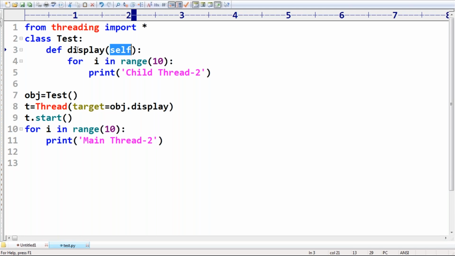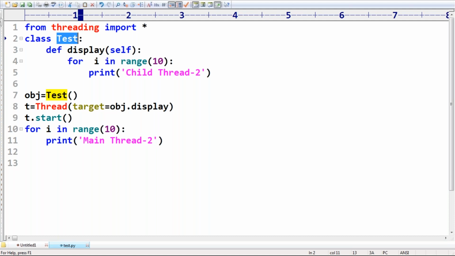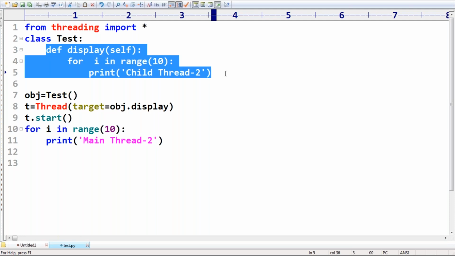But here, this method is available inside the Test class, so you can call this method by using object reference. Next, Devasis: the static keyword is not there in Python, but we can do that by using the static method decorator. In OOPs, we will discuss much about that. Don't worry.